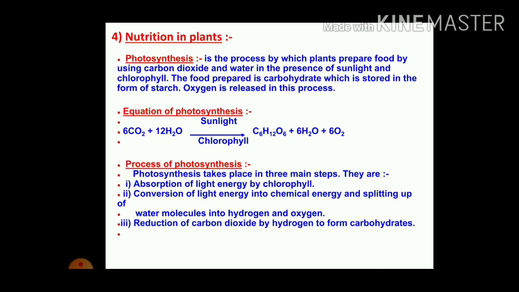In the second step, this absorbed light energy is changed into chemical energy, and it starts the splitting of water molecules into hydrogen and oxygen. When the water molecule is split into hydrogen and oxygen, in the third step there is reduction of carbon dioxide by hydrogen to form carbohydrates.